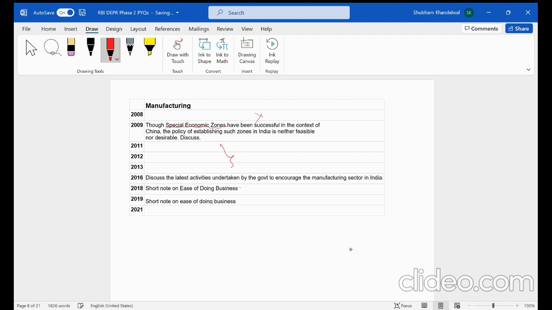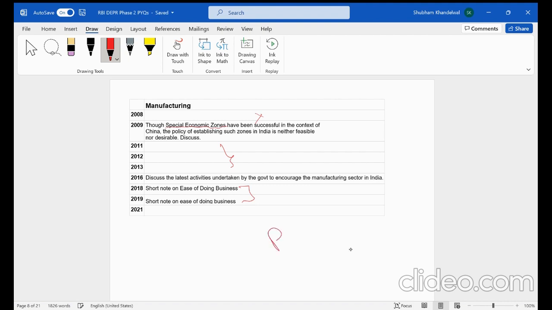And then they basically repeated this question. That is, they asked to write a short note on ease of doing business. So I think here as well, at least prepare the basics of the manufacturing sector. I mean, they have a lot that they can ask. Why the share of the manufacturing sector has remained stagnant at around 15 to 16% since the 1991 reforms.